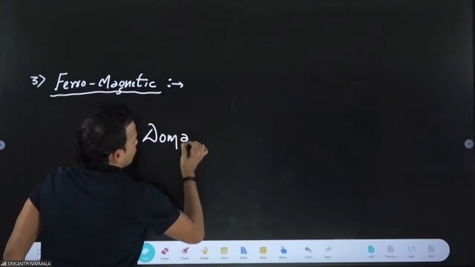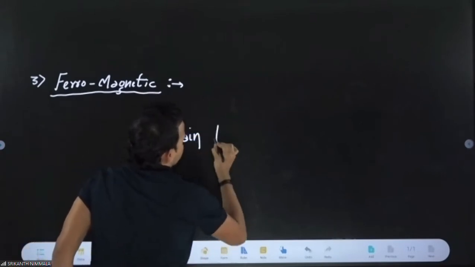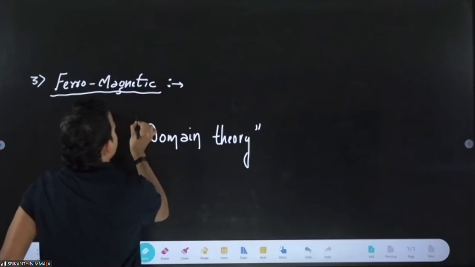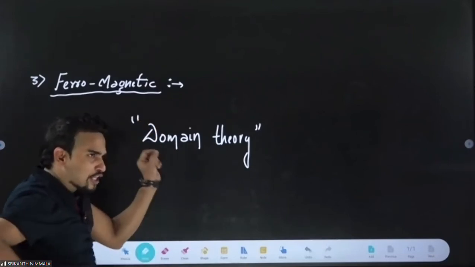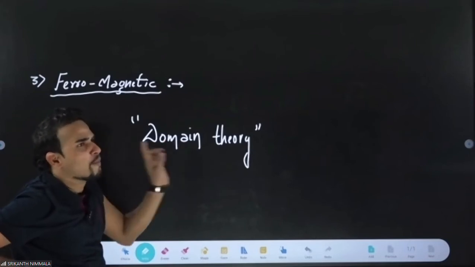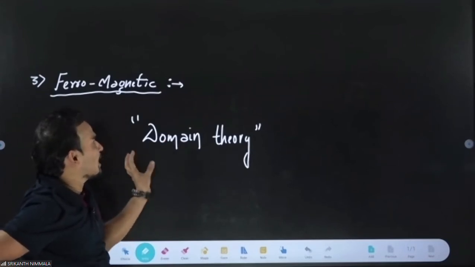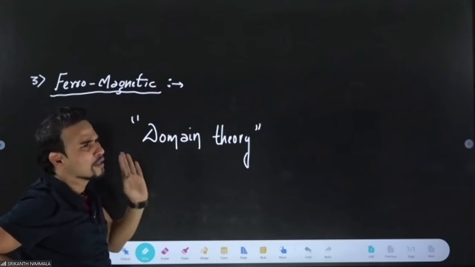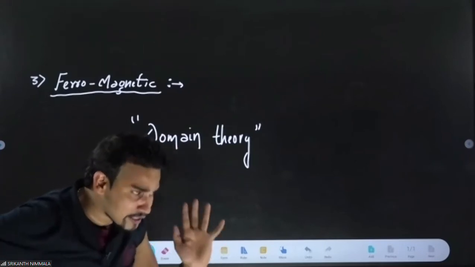There is one theory which explains this ferromagnetism. If a question is asked tomorrow in your NEET, they will ask which property of the material domain theory explains, that is ferromagnetism. Always remember we explain ferromagnetism with the help of domain theory. I will tell you what this domain theory is.